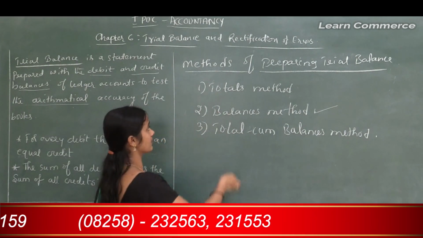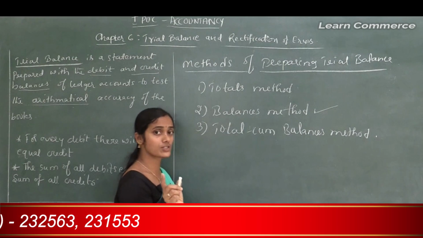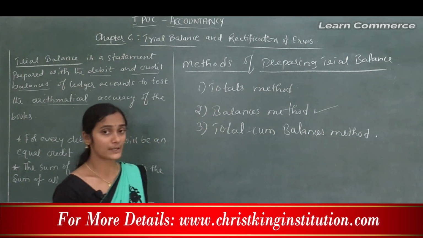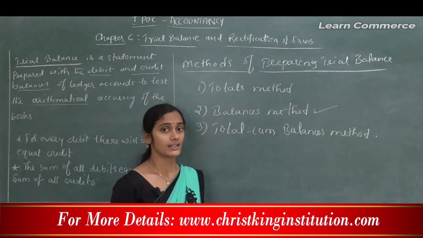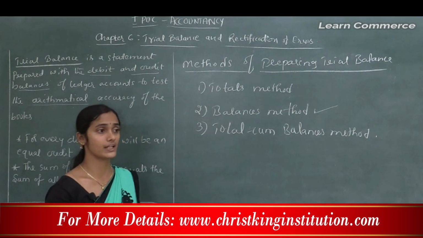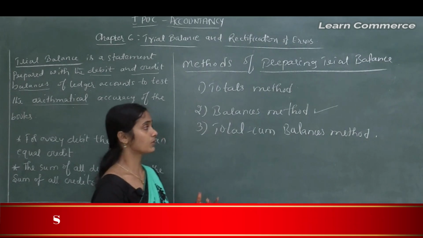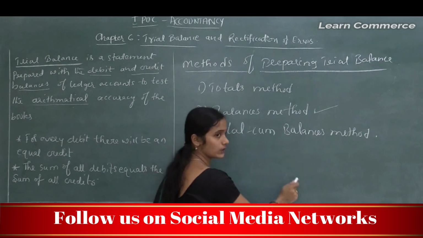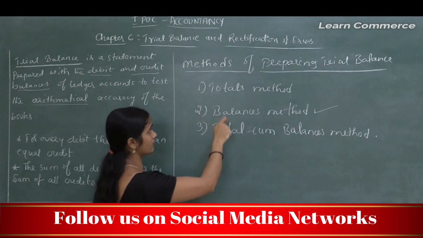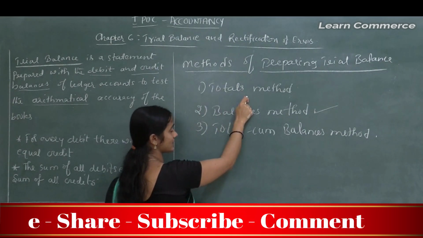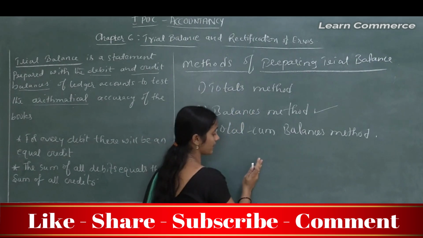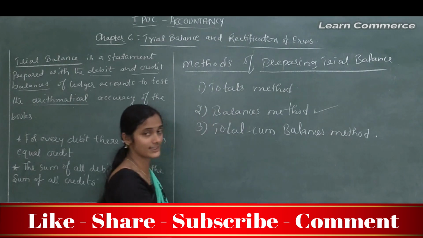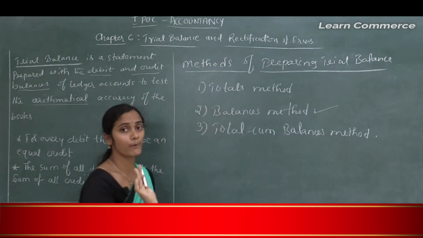So for that reason this method is not used by organizations, because the principle of the trial balance follows the double entry concept, the double entry system. According to that, debit must equal credit, but usually if the organization follows this method, it is not possible to show an equal amount on both sides. That's why this method is not popular.